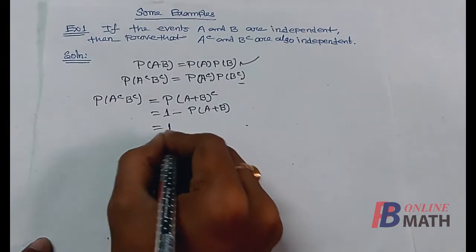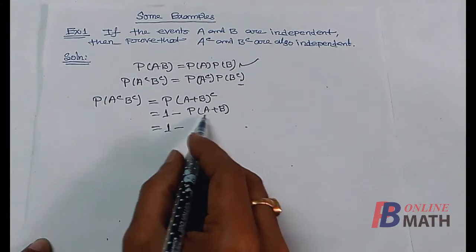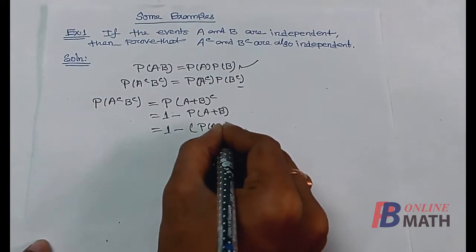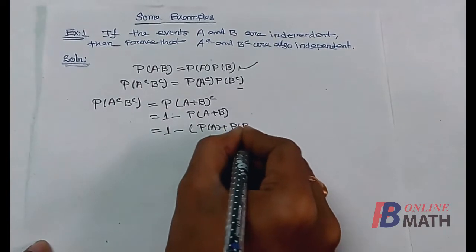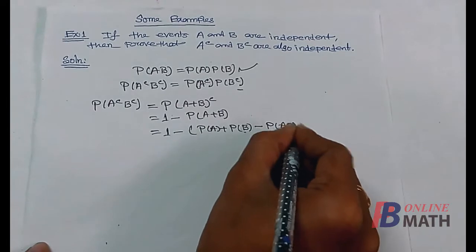is equal to 1 minus, we have already proved that this probability of A plus B can be written as probability of A plus probability of B minus probability of AB.